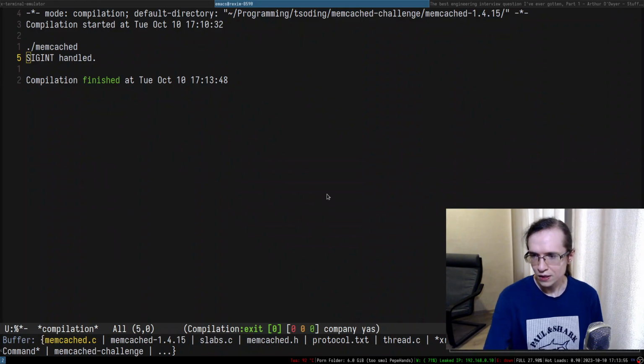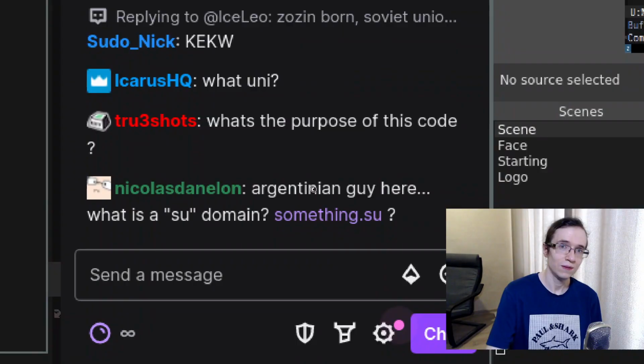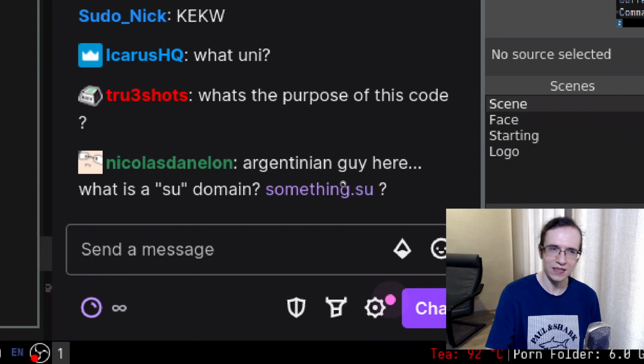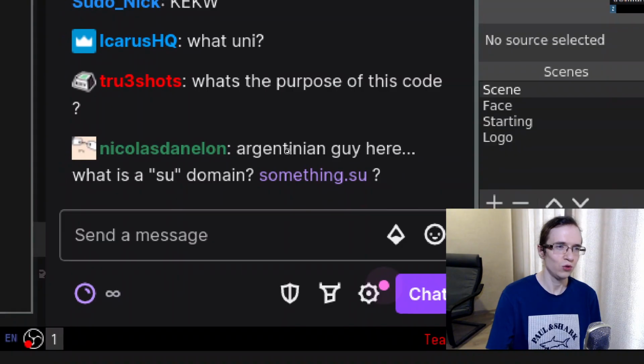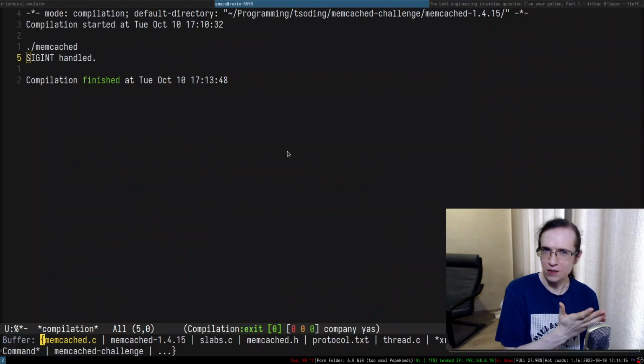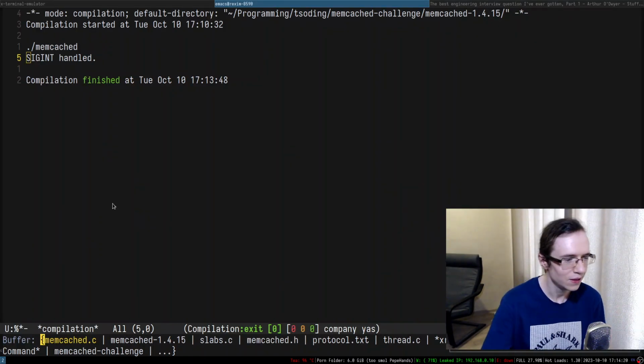So somebody also asks, what's the purpose of this code? I have no idea, right? Personally, if I were developing an application, I wouldn't need it. But I think this is needed for PHP programs to store their state somewhere. I think that's the purpose of this code, right? So that's the purpose of memcached, I suppose.